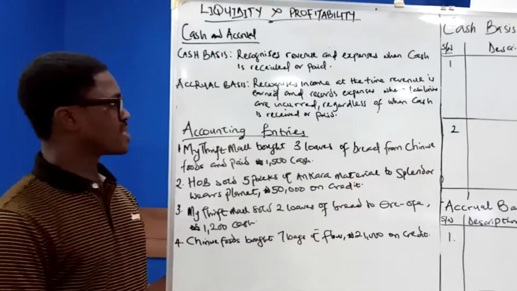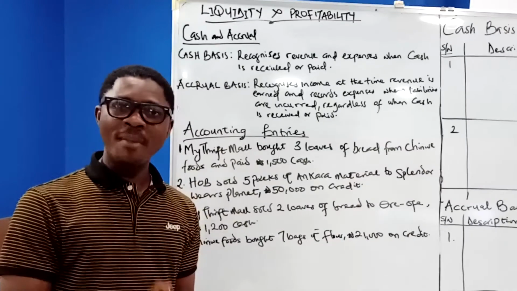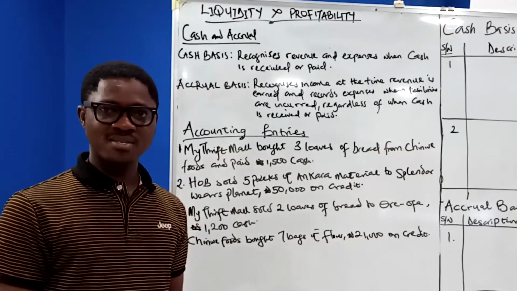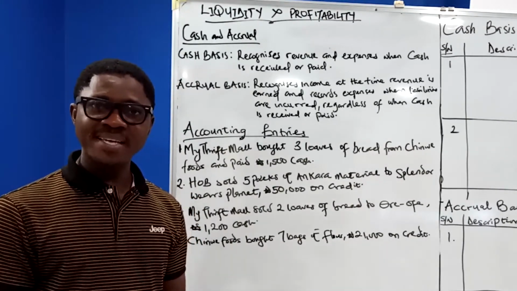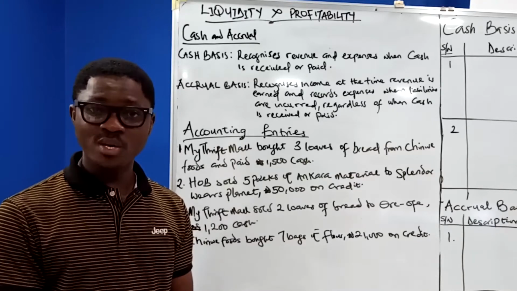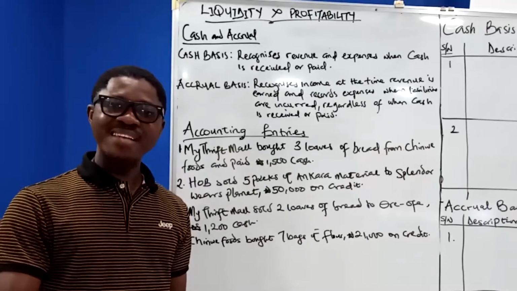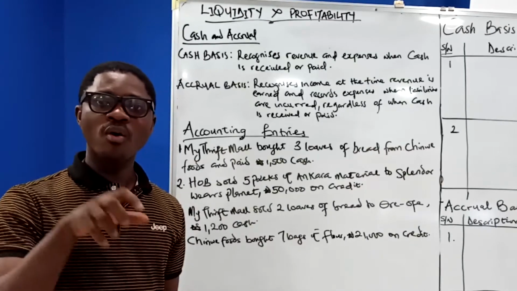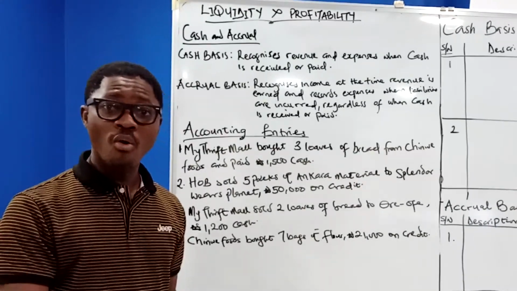Going to accrual basis, it recognizes income at the time revenue is earned and expense when liabilities are incurred. What does this mean? Regardless of whether cash is received or paid.